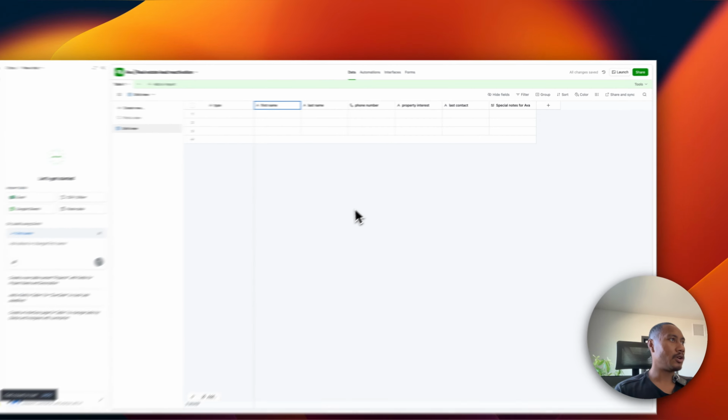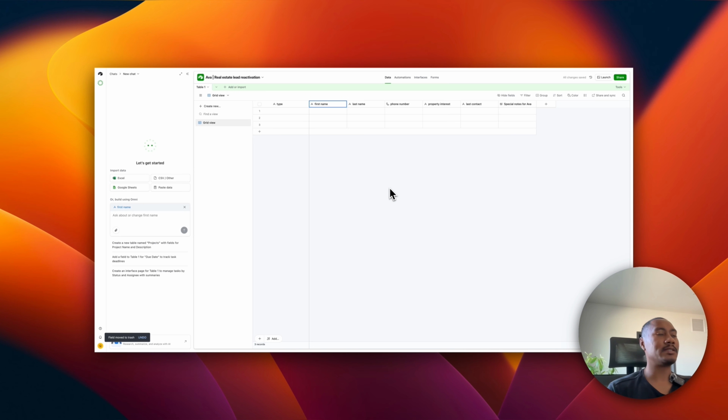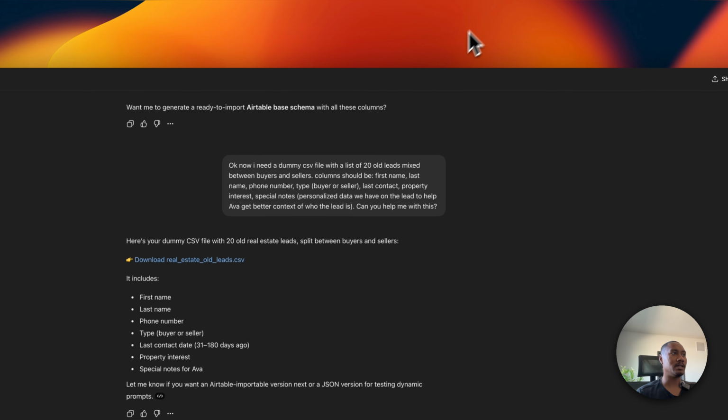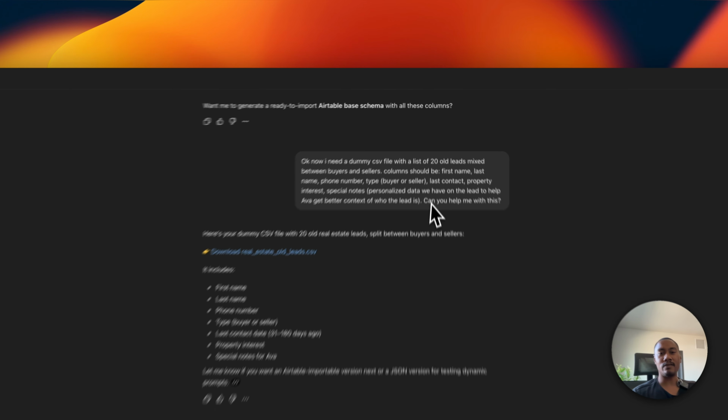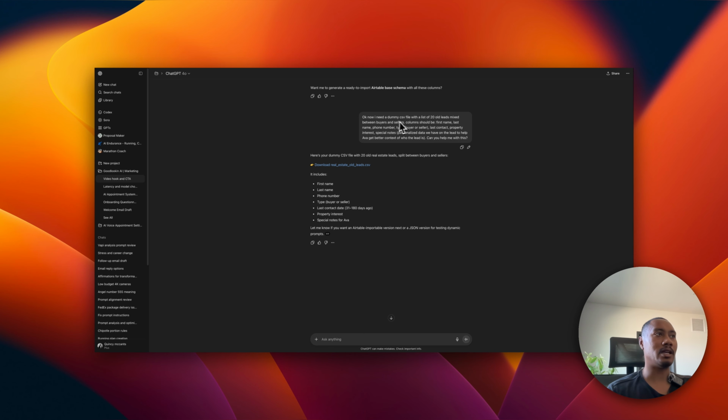Okay. So now we just need to populate our table with some dummy data. So what you can do is navigate to ChatGPT, and I already just gave it a very simple prompt. I need a dummy CSV file with a list of 20 old leads mixed between buyers and sellers.